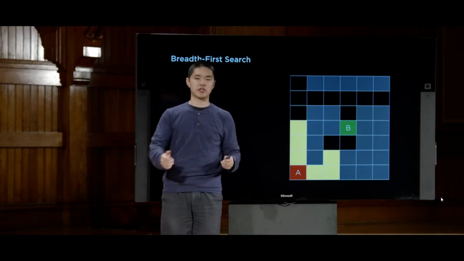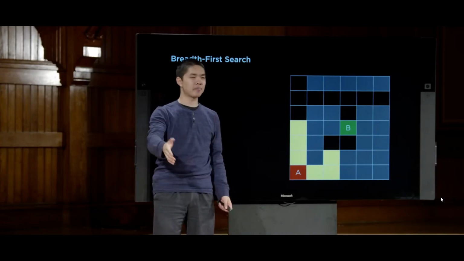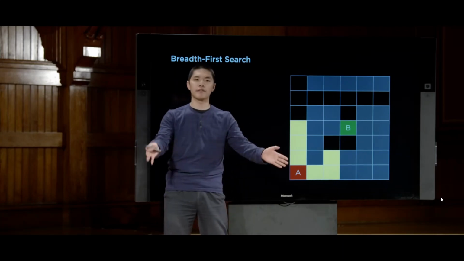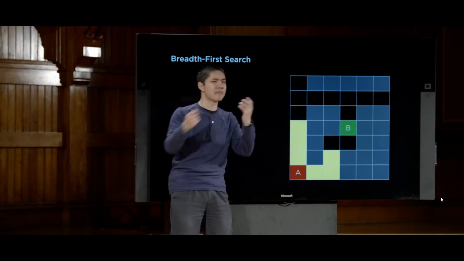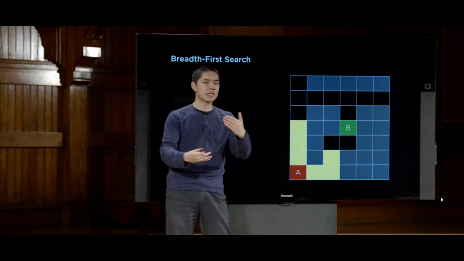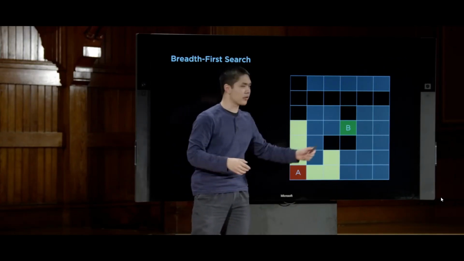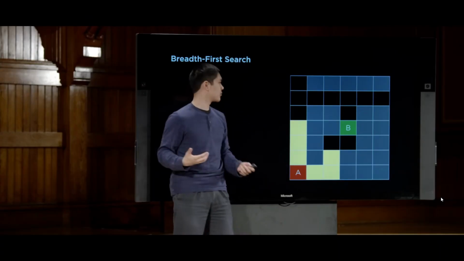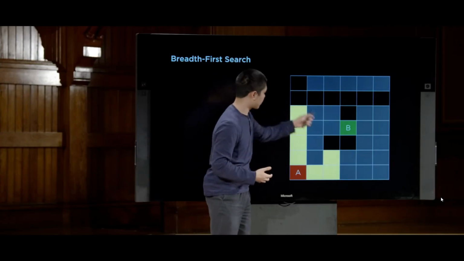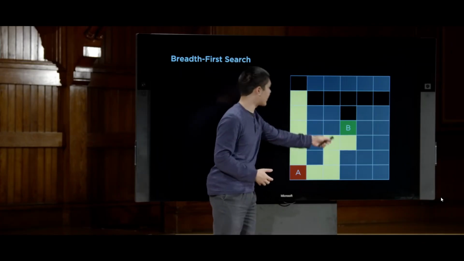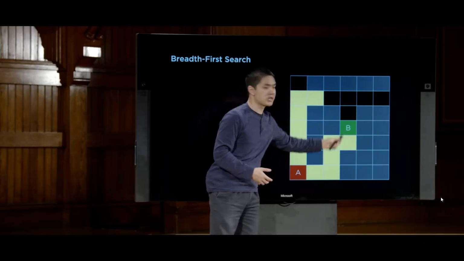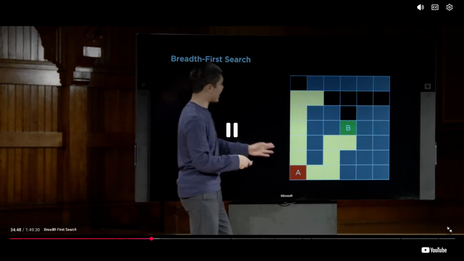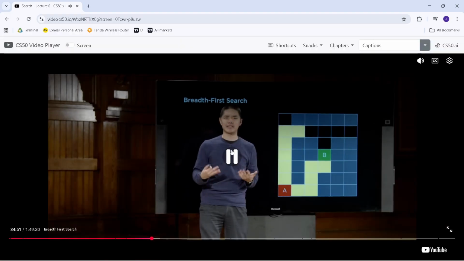Whereas depth first search just picked one path and kept following it, breadth first search, on the other hand, is taking the option of exploring all of the possible paths kind of at the same time, bouncing back between them, looking deeper and deeper at each one, but making sure to explore the shallower ones, or the ones that are closer to the initial state, earlier. So we'll keep following this pattern, looking at things that are 4 away, looking at things that are 5 away, looking at things that are 6 away, until eventually we make our way to the goal. And in this case, it's true we had to explore some states that ultimately didn't lead us anywhere.